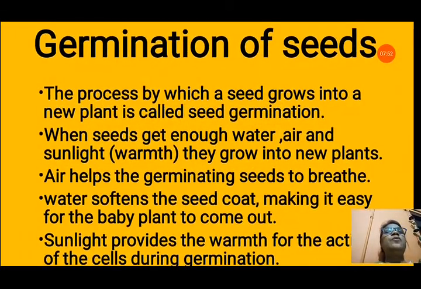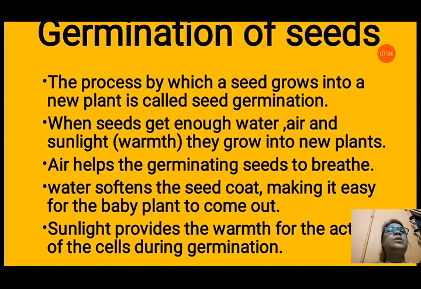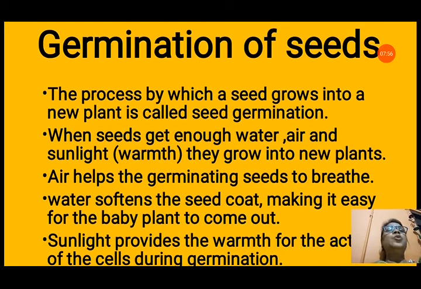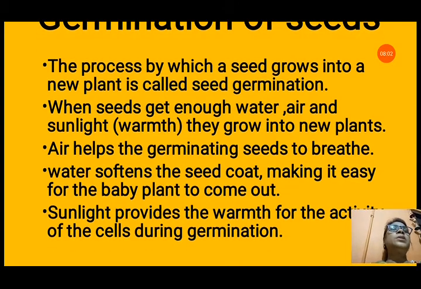Now, germination of a seed. You have seen in the picture how it is germinating. The process by which a seed grows into a new plant is called seed germination. When seeds get enough water, air, and sunlight or warmth, they grow into a new plant. So there are three conditions that are very necessary to germinate a seed: enough water, air, and sunlight or warmth.